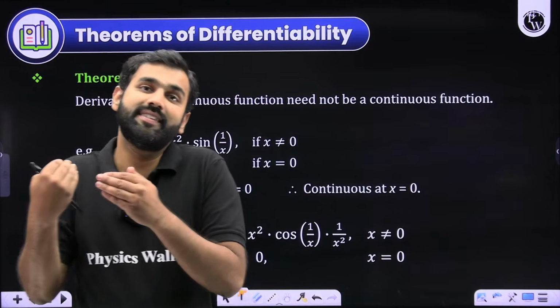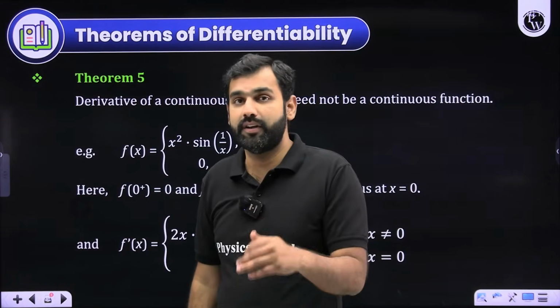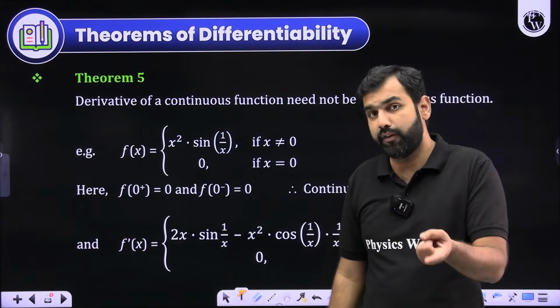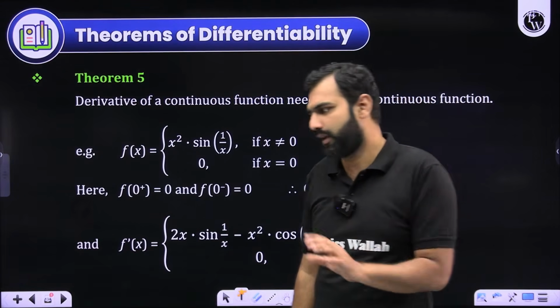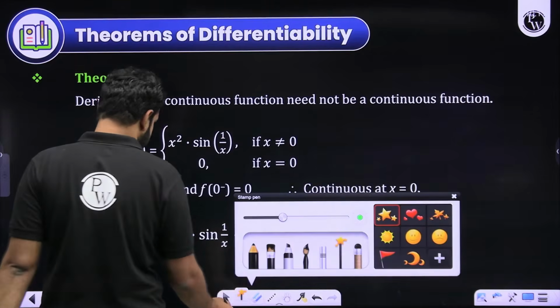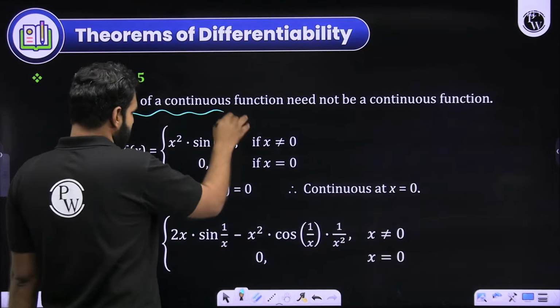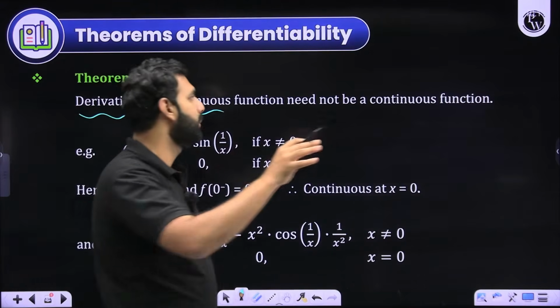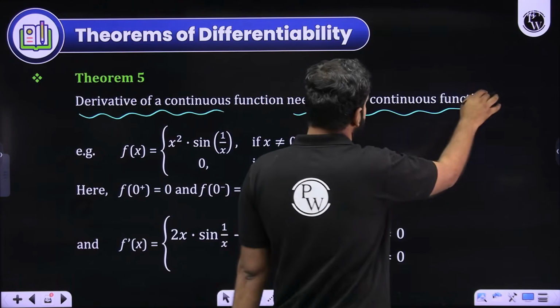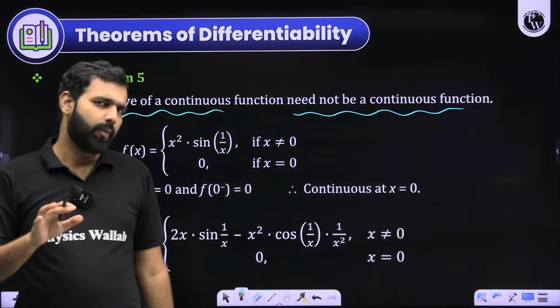So you cannot say or put or mark any comment on the derivative of a continuous function. Did you get my statement? In very simple language, let's say there is a function which is continuous. So you cannot make any comment on its derivative. That's my point here. I hope you have understood this part.